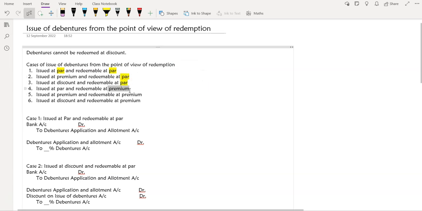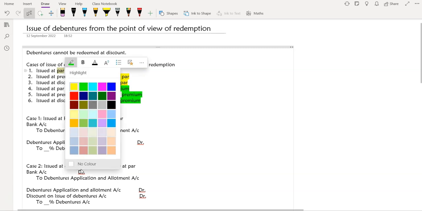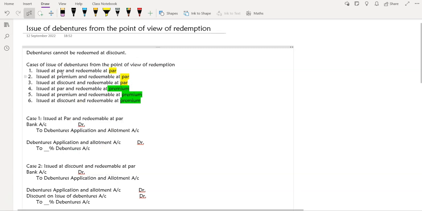Is this clear, Sejal? There is a pattern actually. Yes, ma'am. When you see there are 6 cases, you feel like, oh my god, we have to study 6 cases. But when you see the pattern, it is very, very easy to remember. We have 2 separate cases, par and premium. For redemption at par, the debentures can be issued at par, premium, or discount. When redeeming at premium, it can also be issued at par, premium, or discount. Now, for issued at par, premium, or discount and redeemable at par, there is no difference in the entry from what we do without these terms of redemption.